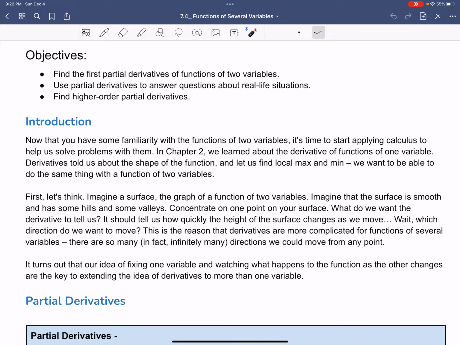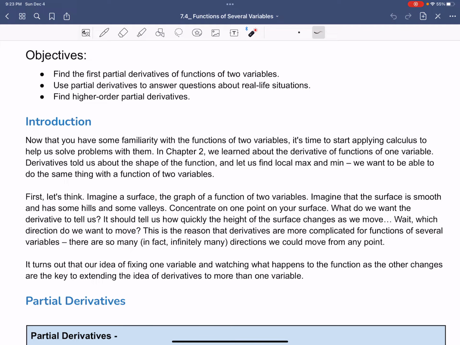So let's first imagine a surface, for example, a mountain, which is three-dimensional. If you think about this mountain, you can move in different directions, or at least two different directions. You can move to the north side or the south side, or the east side or west side, right? But there are actually more directions than those. We can move in different directions from the top of the hill. But let's just focus on two directions.